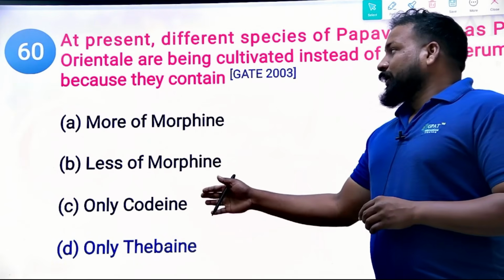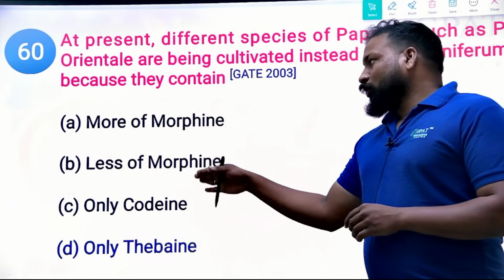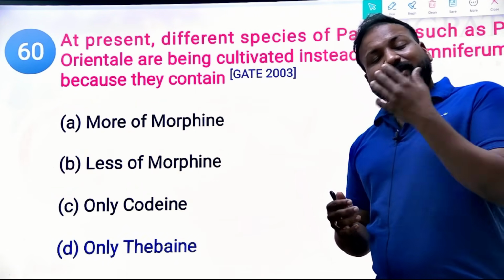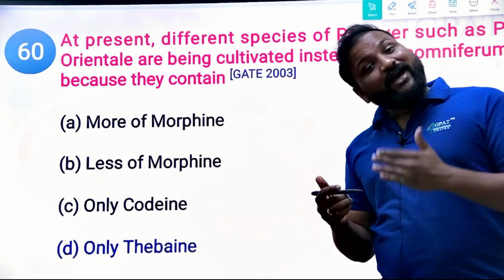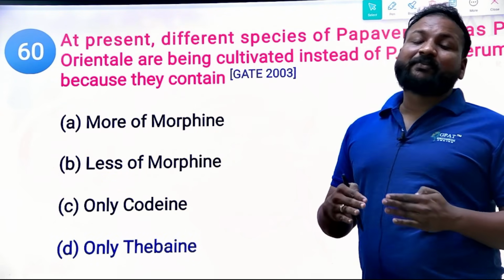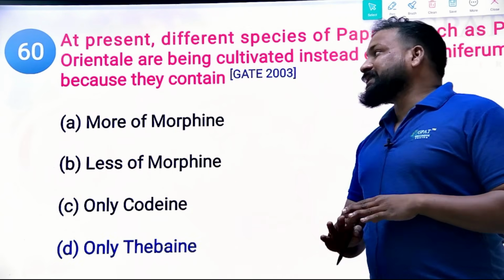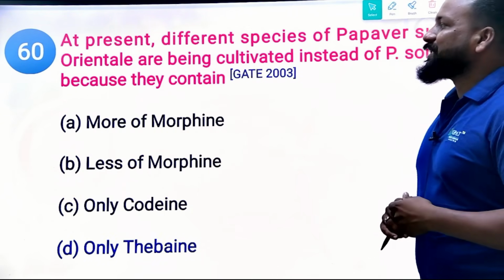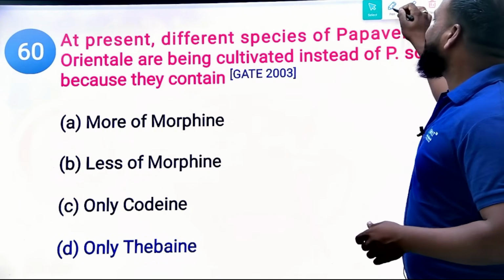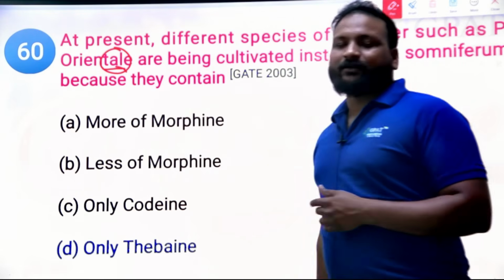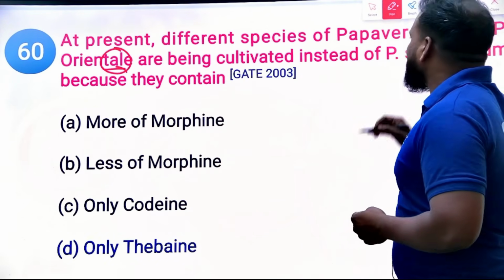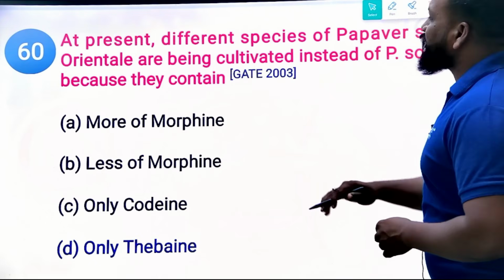Papaver somniferum contains codeine and morphine, and there are other Papaver sources, three to five of them. But why are people only cultivating Papaver orientale? Because of thebaine. Clear? Orientale contains thebaine. Try to remember: T for thebaine. Next question, come on, you're almost there.